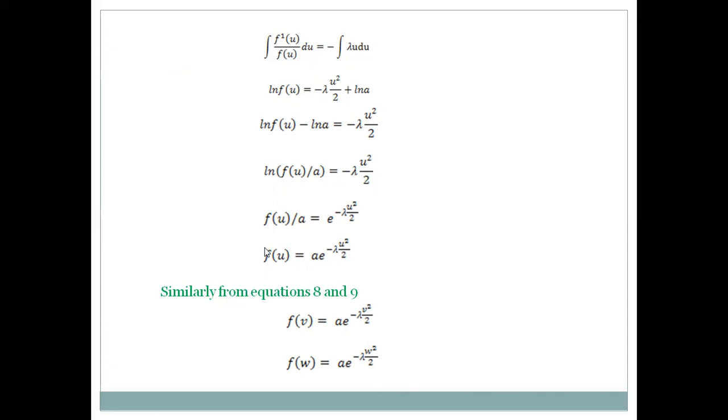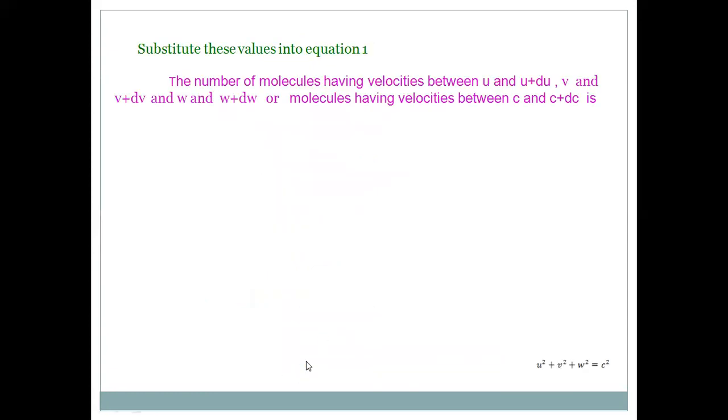So these values, that is f of u, f of v, and f of w, are substituted into equation 1. What is that equation 1? The number of molecules having velocity between c and c plus dc is dn_c, equal to n into f of u, f of v, f of w, du, dv, dw. When we substitute these values into this equation, dn_c is equal to n into this value, into e to the power minus lambda c square by 2.